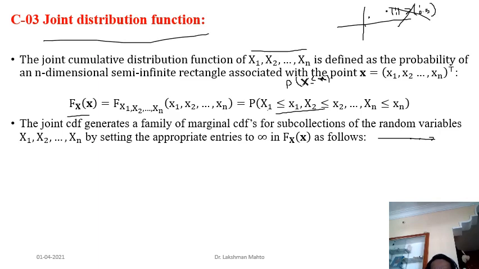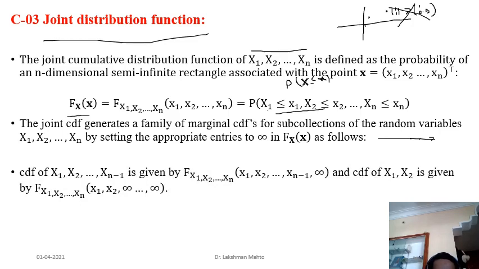Simply, for whichever component you want to exclude, just put infinity. For example, the CDF of x1, x2 up to xn with the nth component exhausted by putting infinity becomes the CDF of x1, x2 up to xn minus 1.